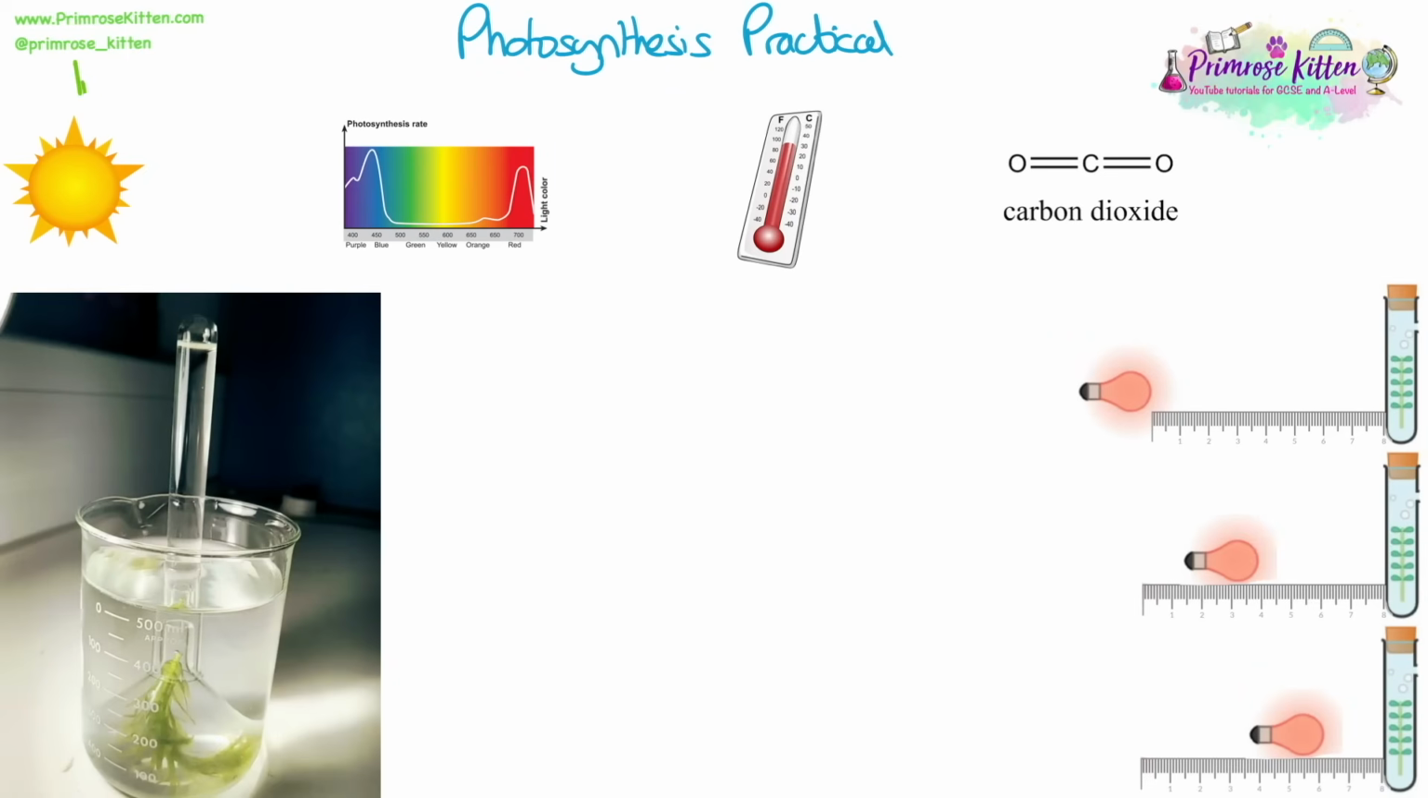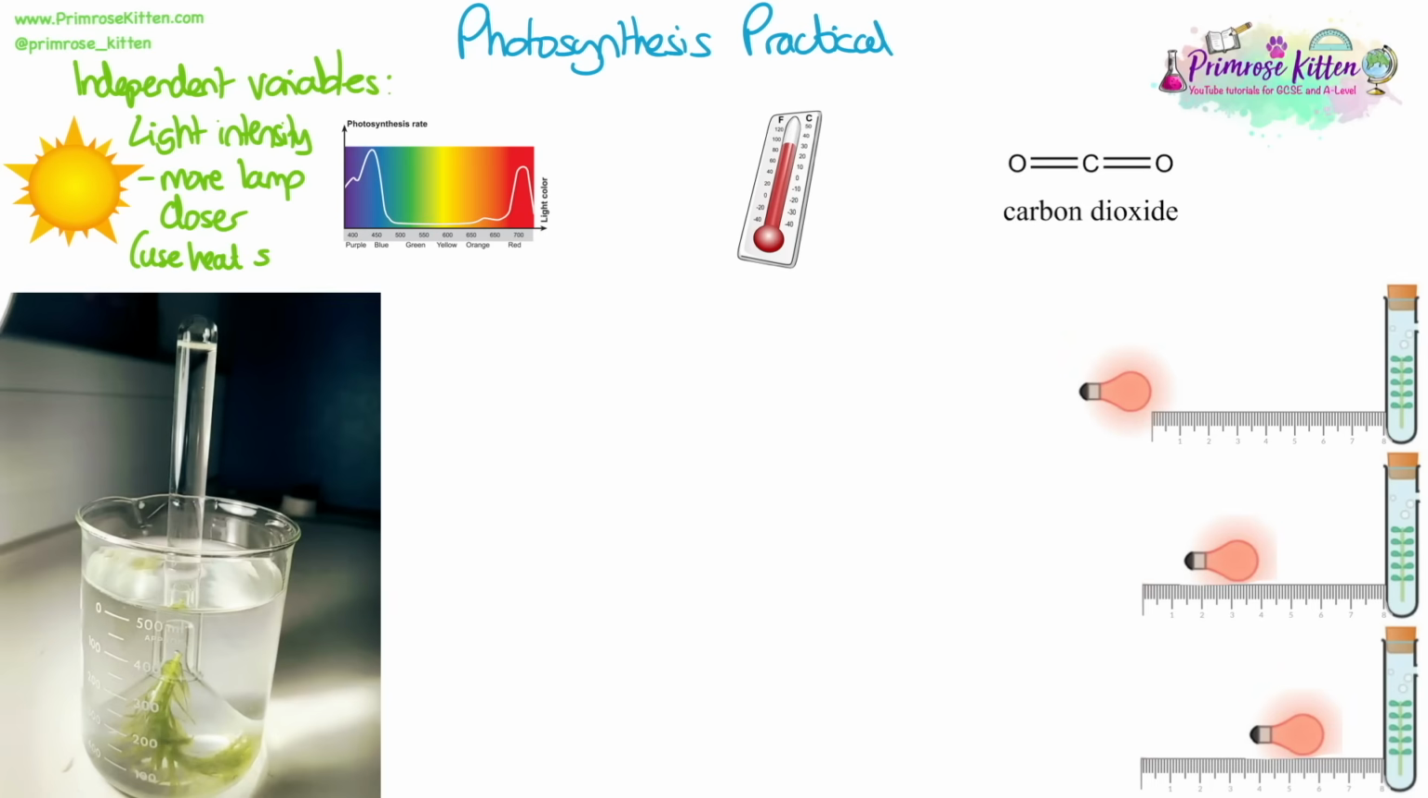When measuring the rate of photosynthesis in the lab, we can change various independent variables based around the factors that can affect the rate of photosynthesis. We can change the light intensity by moving a light or a lamp closer or further away from our plant. We should use a heat shield in order to make sure that only light intensity is being measured and not temperature.